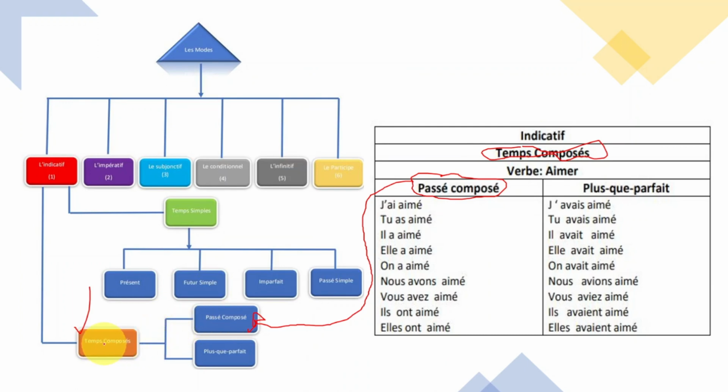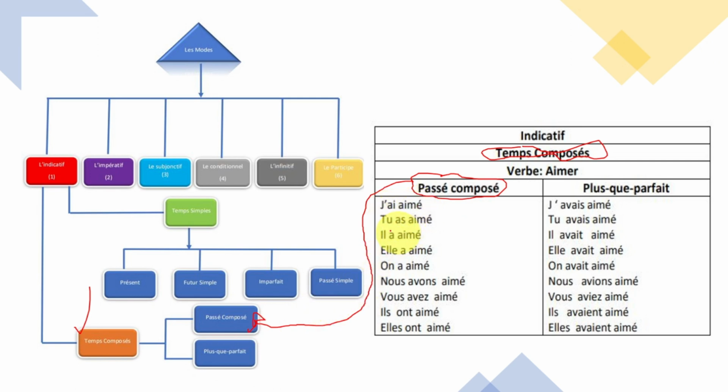Passé composé. So, inside of passé composé here, it's coming from temps composé. Temps composé comes from l'indicatif. L'indicatif is le mode. Okay? So, le mode, this one is l'indicatif. This part is coming from the temps composé. Now, in le temps composé, we have passé composé, plus-que-parfait.